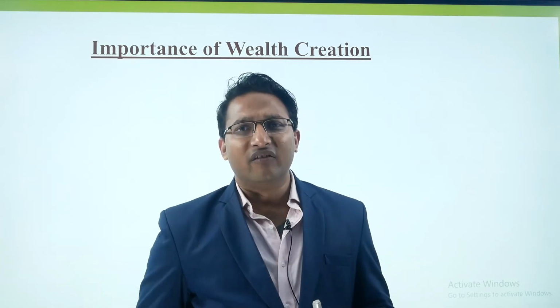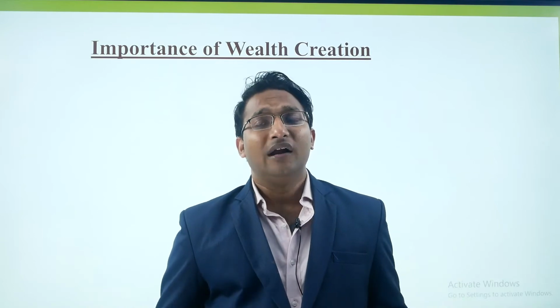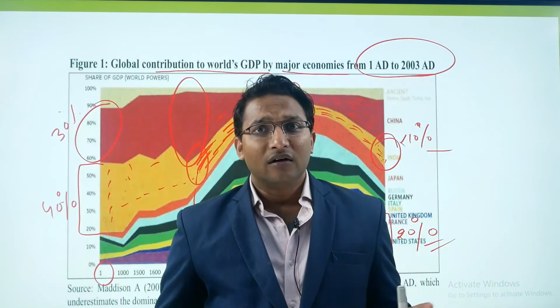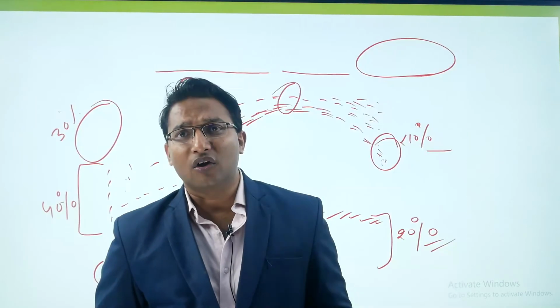In 1947, we closed our economy because we were fearful that if we open our economy, we could be controlled again by the Britishers, right? So we decided that we will close the economy and regulate everything. So there was a high level of license permit quota raj. And we also adopted the socialism model.